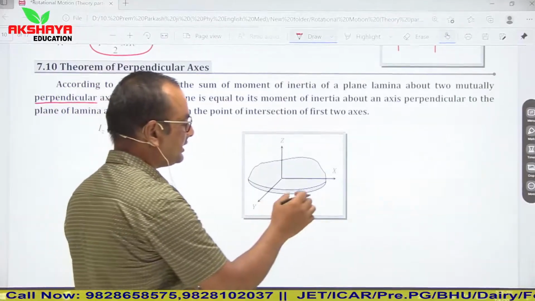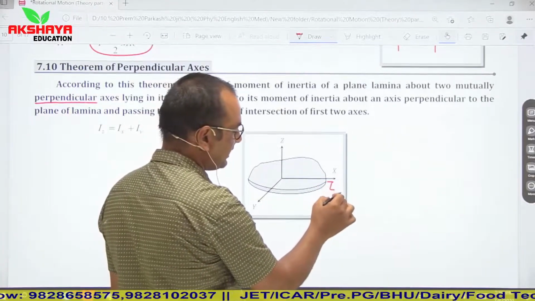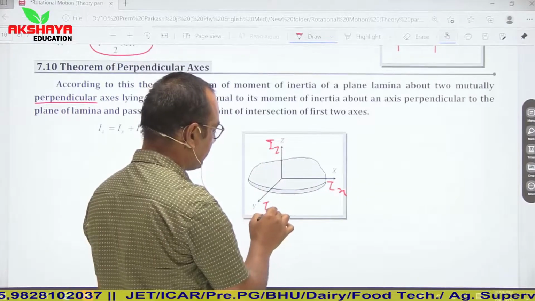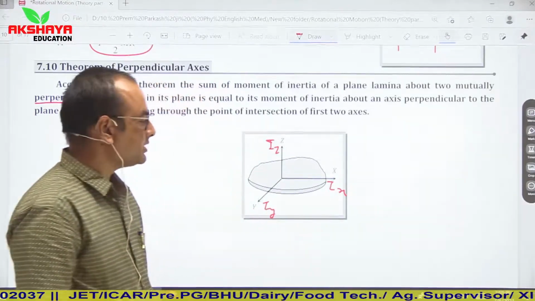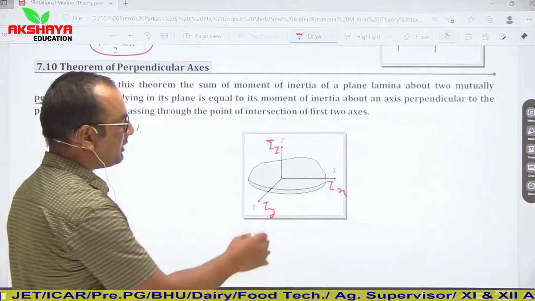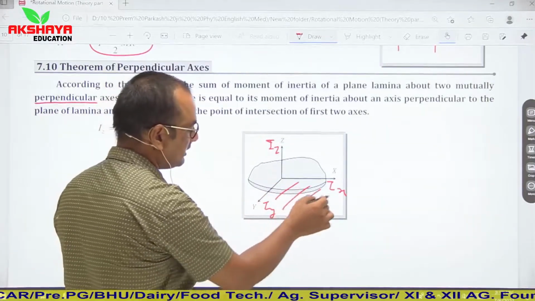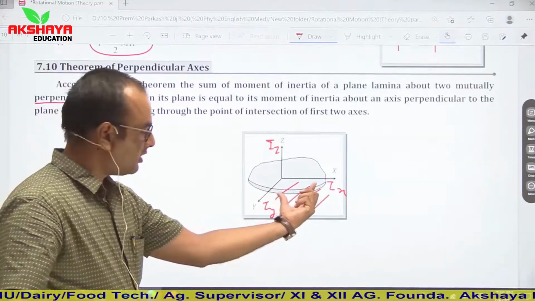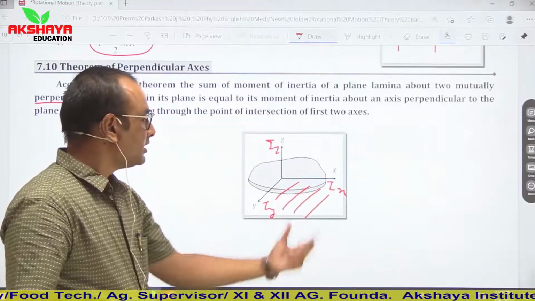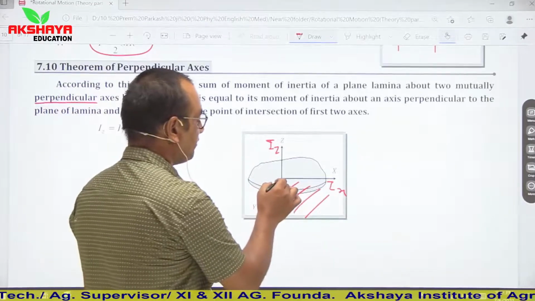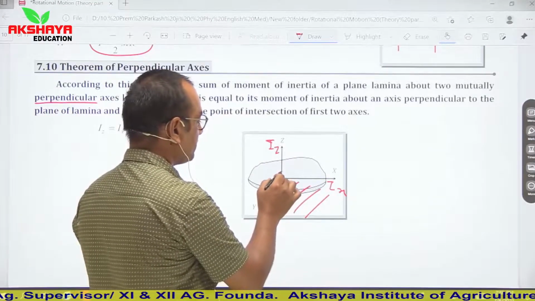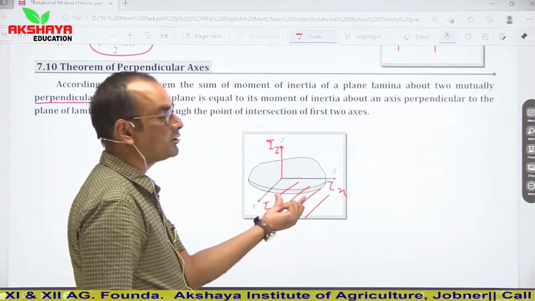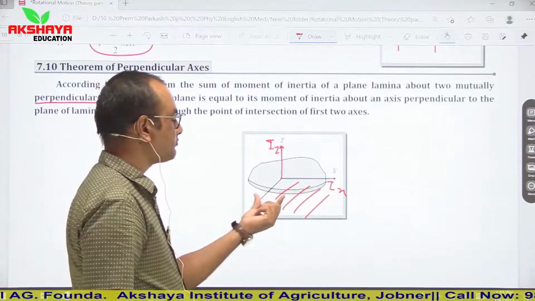Let us say moment of inertia about x-axis is Ix, about z-axis it is Iz, and about y-axis it is Iy. So if I consider the xy plane, then the sum of moment of inertia of this plane is equal to the moment of inertia Iz. It means it is perpendicular to the plane xy.